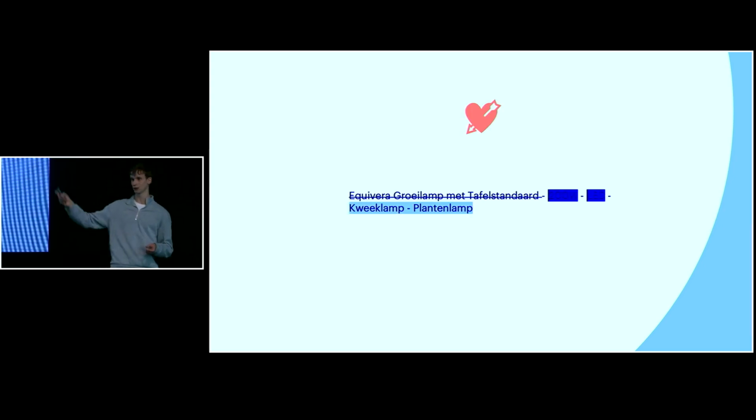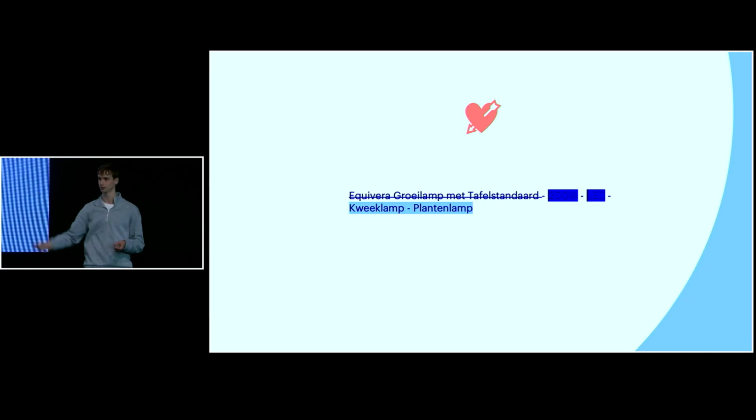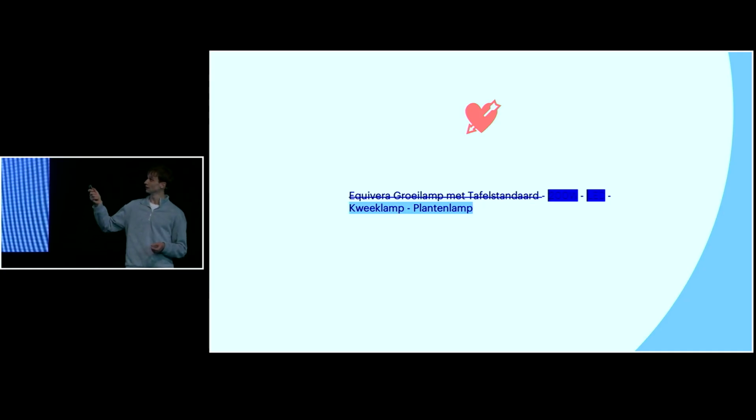So again, we used the transformer architecture, and we trained a model that was able to learn which parts of the title it should pay attention to and which parts it can ignore. So for this title, it would learn the following. It would remove the marketing terms. It would learn that this is not needed, and then it would focus on the specifications. So this helps us really well for price comparison.